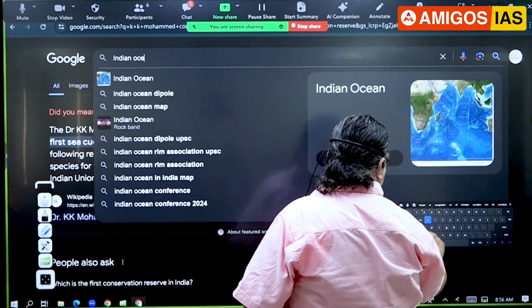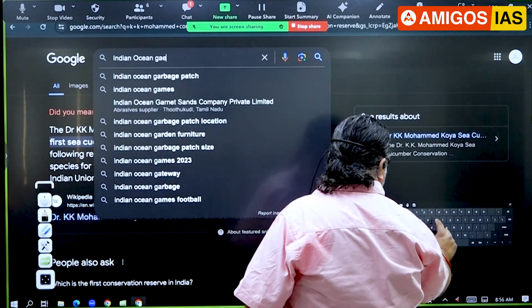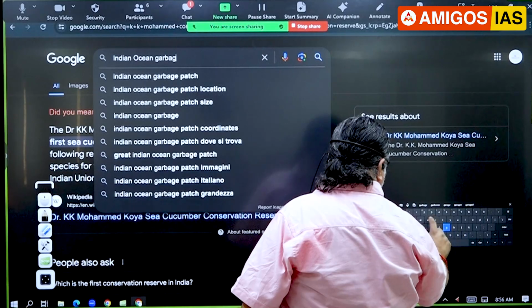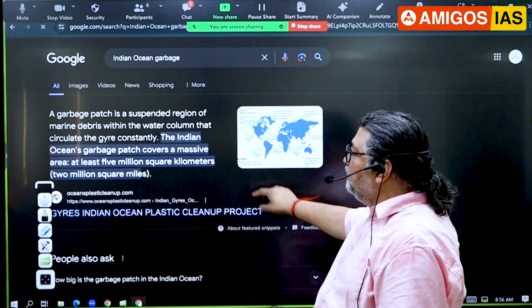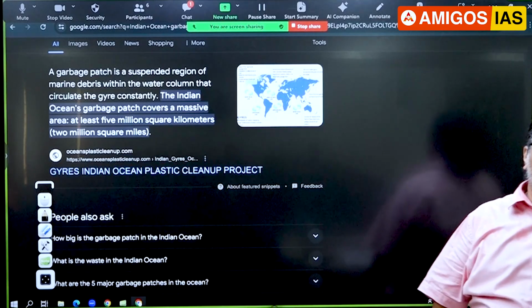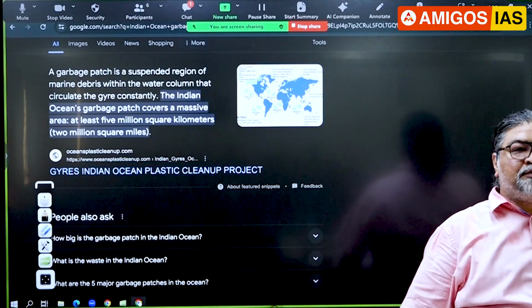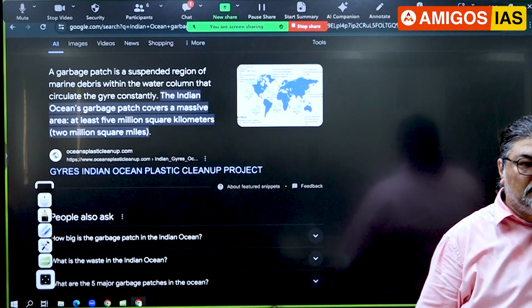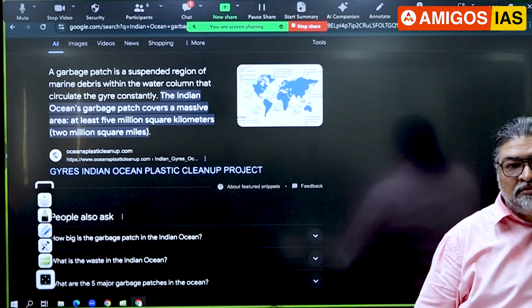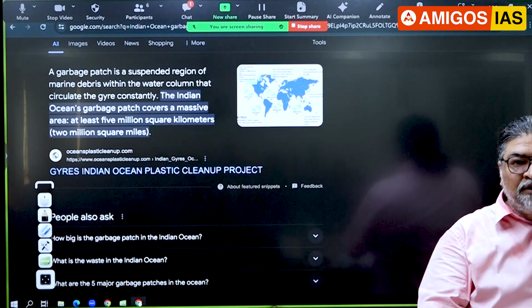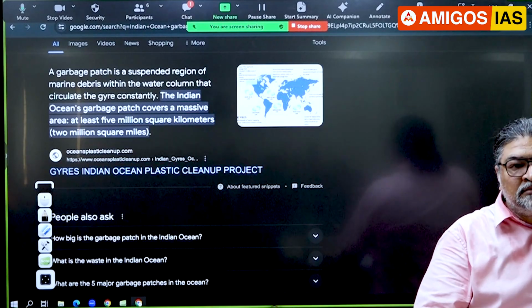Indian Ocean garbage. See, UPSC will be interested to ask about the Indian Ocean in the context of India. The biggest problem with current affairs material is they only focus on the Pacific Ocean. But we have garbage in our own ocean. Nobody is talking about that garbage.